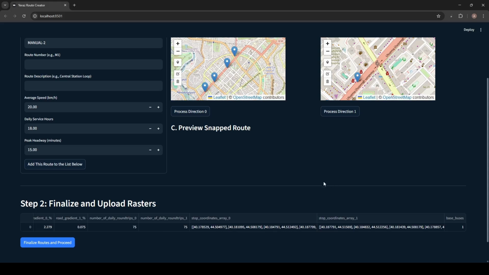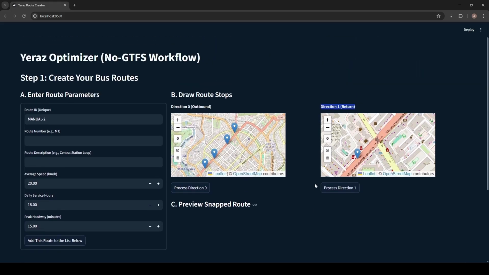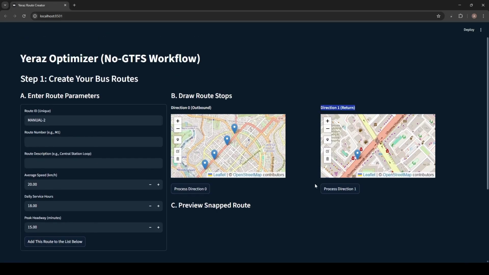And after we select all the routes, the algorithm will identify ridership, emissions score, and equity score. The optimization process is then done exactly the same as for GTFS data. Okay, this is all for Yeraz Electric Transit Optimizer. Thank you for your attention.